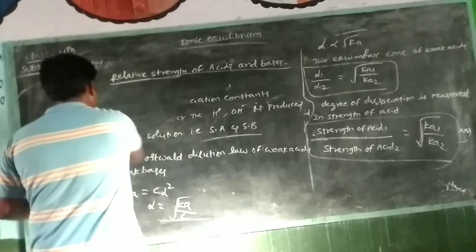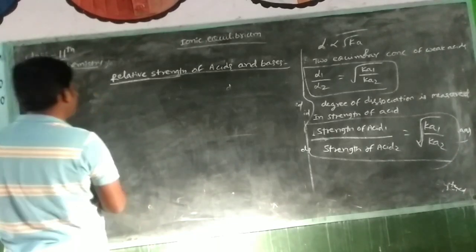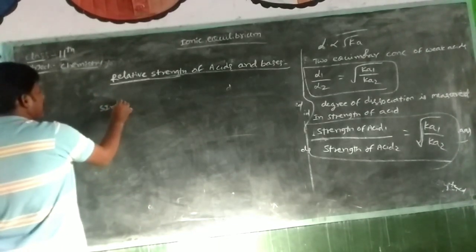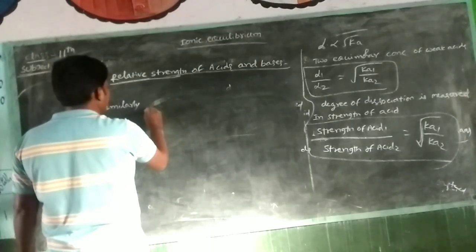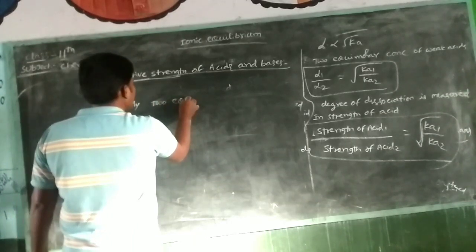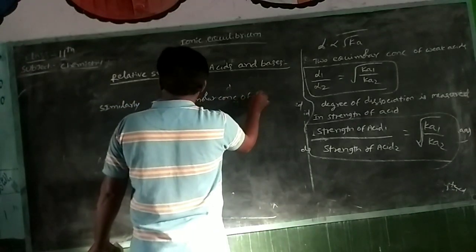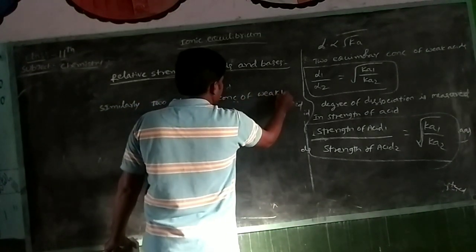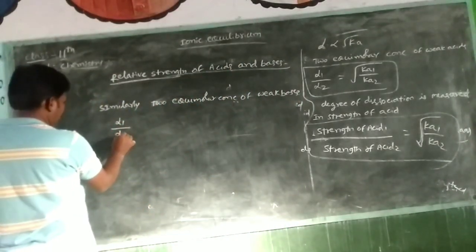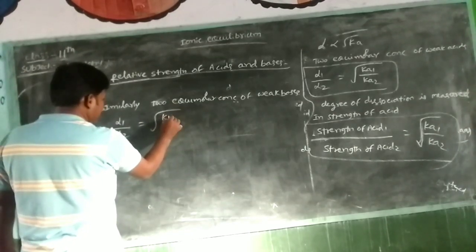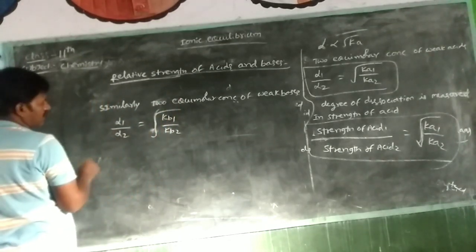And another one, similarly for weak bases, two equimolar concentrations of weak bases. That means alpha 1 by alpha 2 is equal to root of Kb1 by Kb2. The alpha is the degree of dissociation, measured in strength of base.